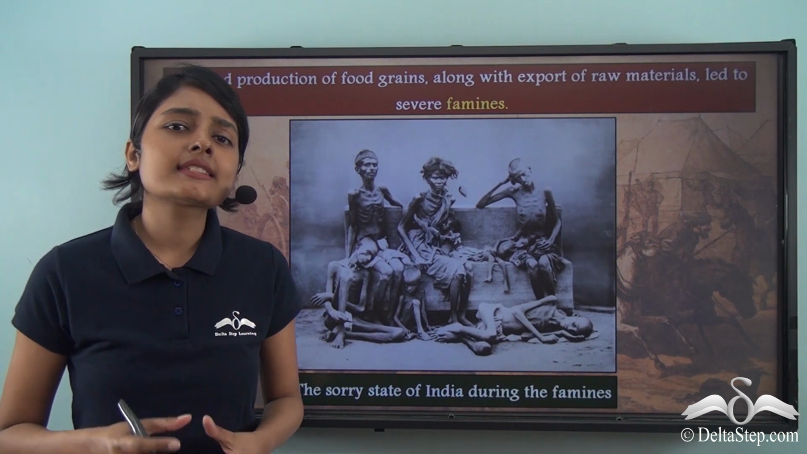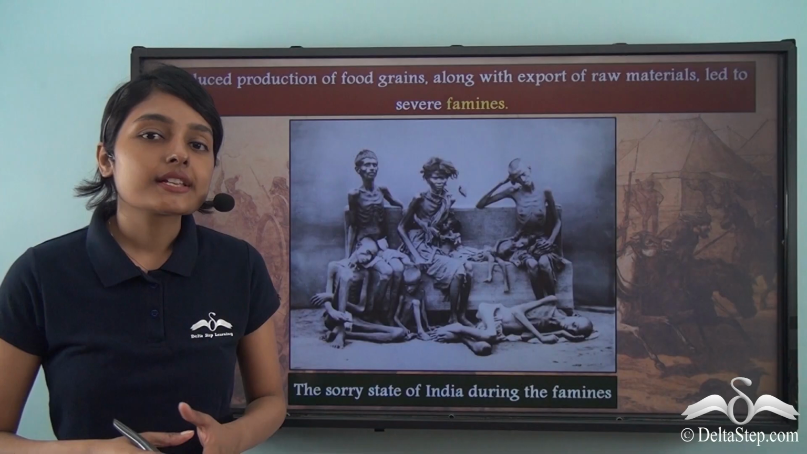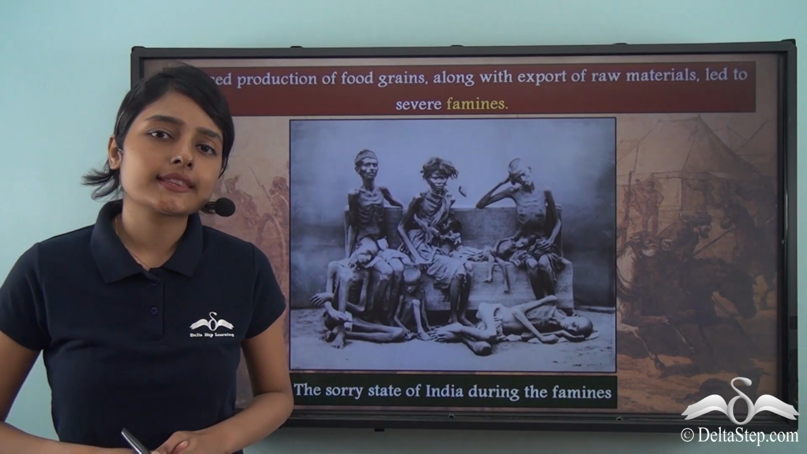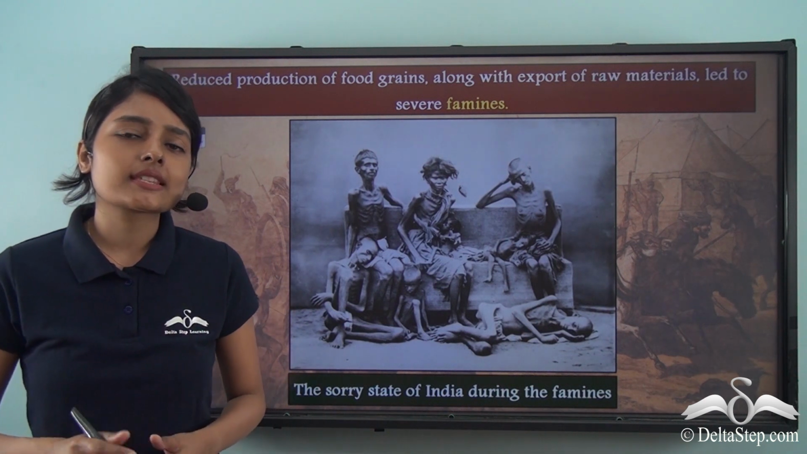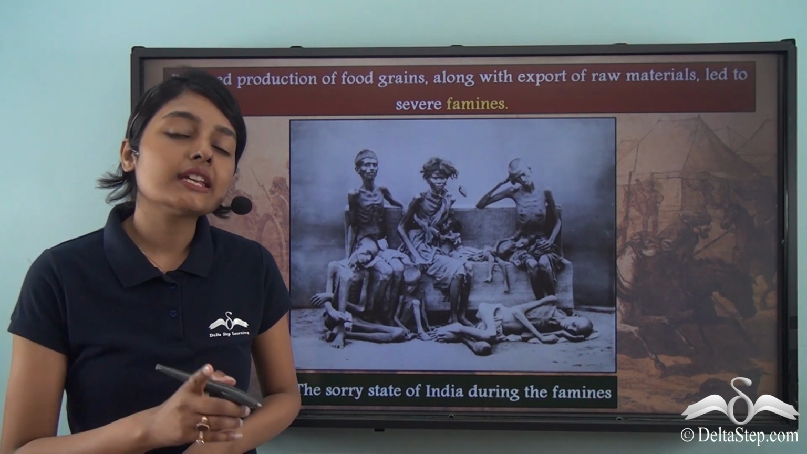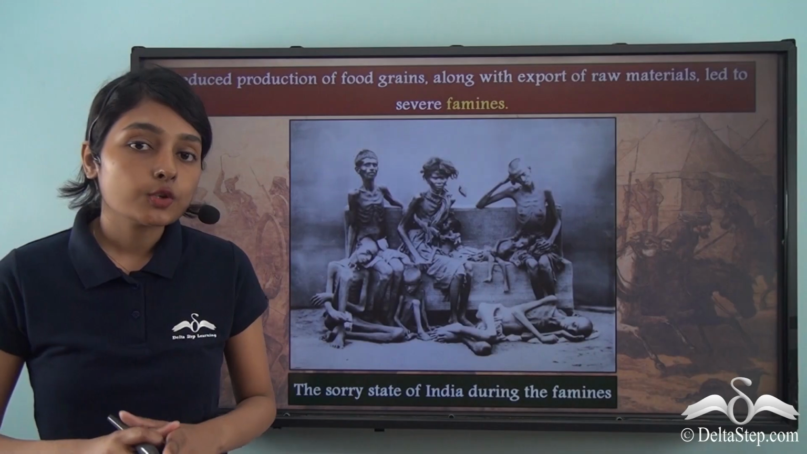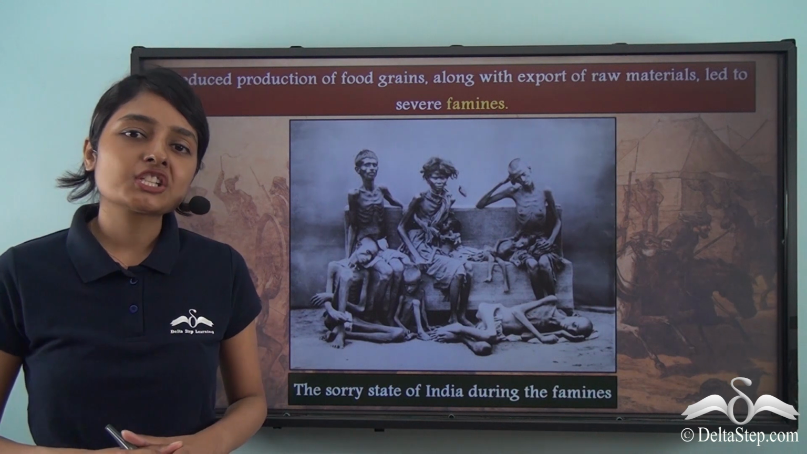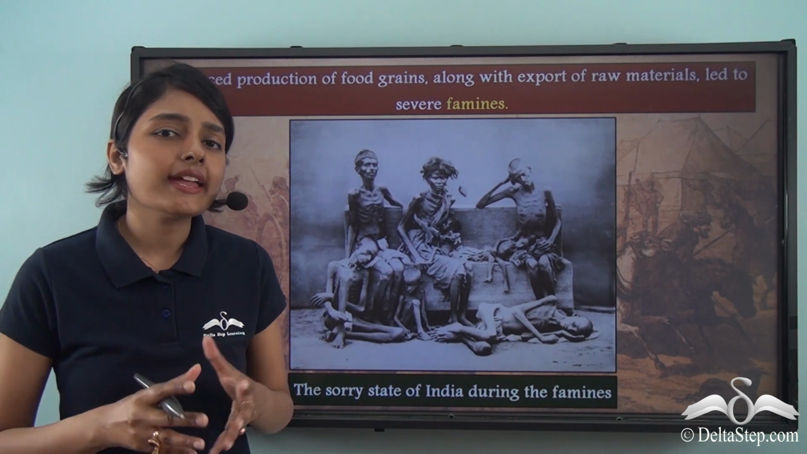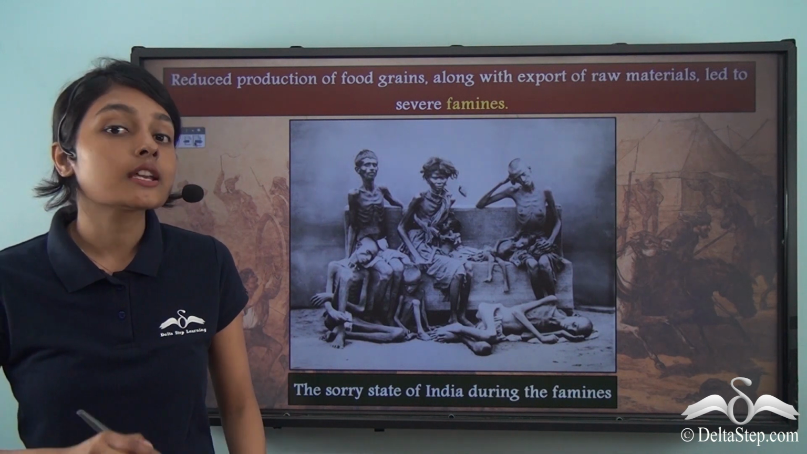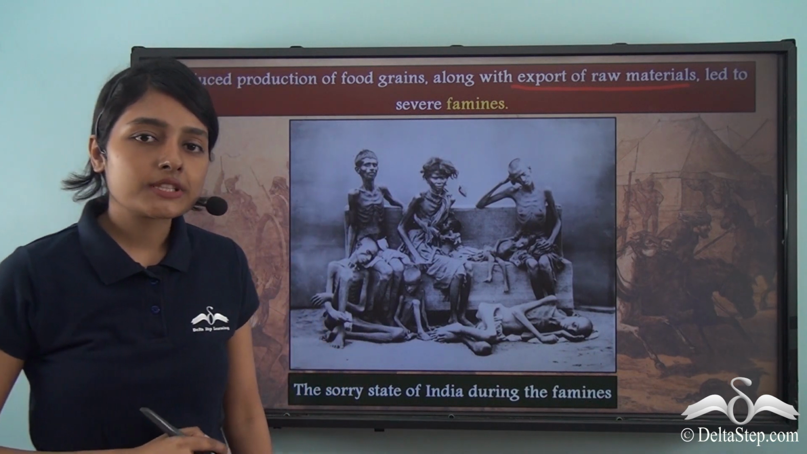Now, these things were actually helping the British economy because the British economy was flourishing at this point of time. And raw materials and resources like cotton, jute, or even indigo were required by the markets in England. And so the British East India Company officials made sure that these cash crops were grown in very high numbers in the subcontinent so that they could export all these raw materials.